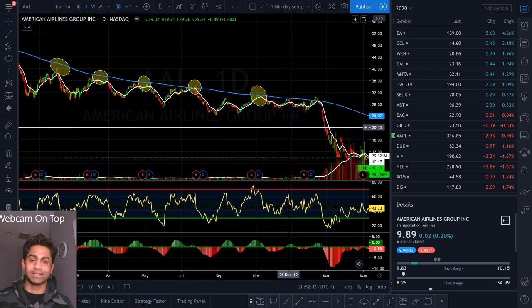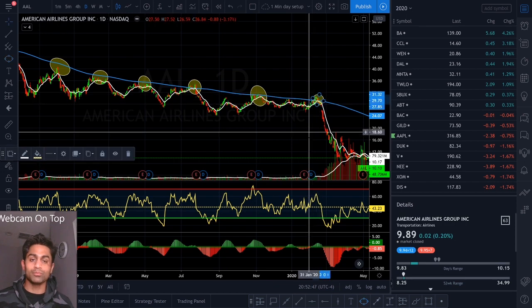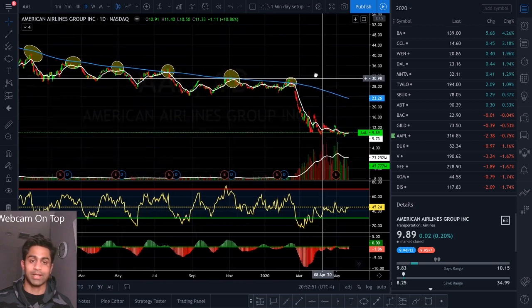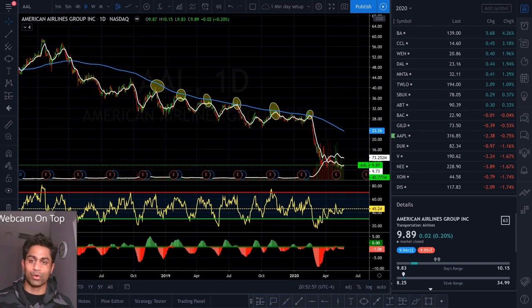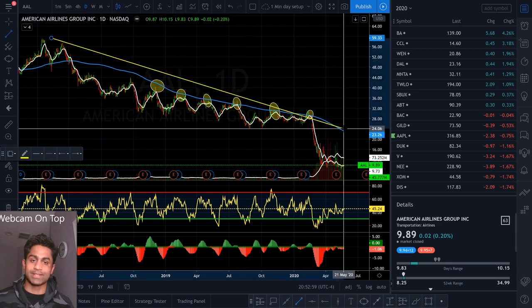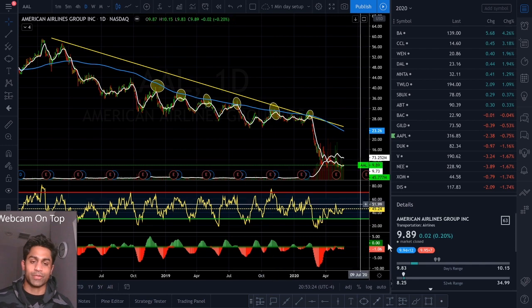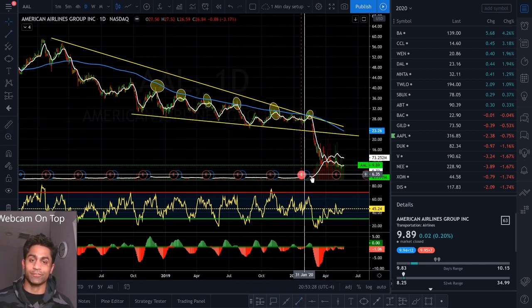And more recently, it was at that level in early February. So again, it pushes up, gets rejected by the 200 moving average, which is the blue line, and then pulls back all the way to the $9 level. And if you look further back, it has been making lower highs and lower lows. So you can see if you were to create some trend lines, we know that the stock is not going as high as it did the previous time. And in fact, it's actually going lower than it did the previous time.